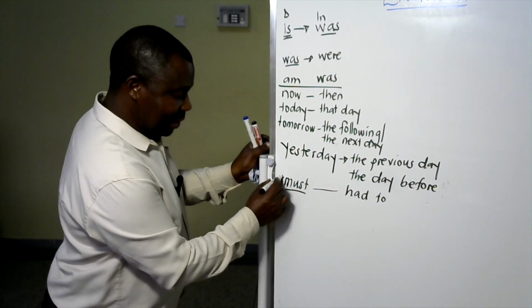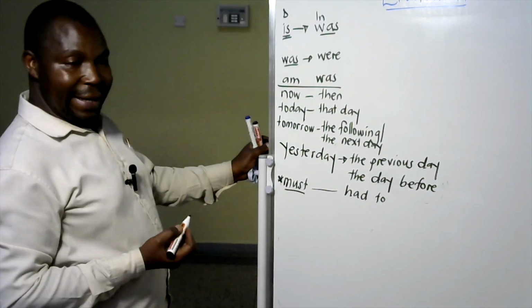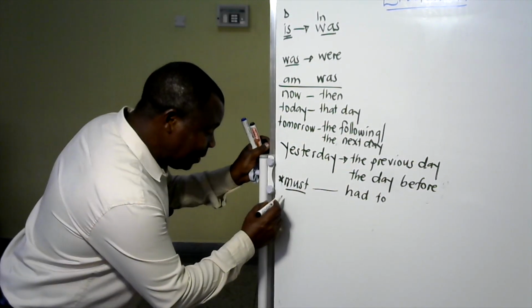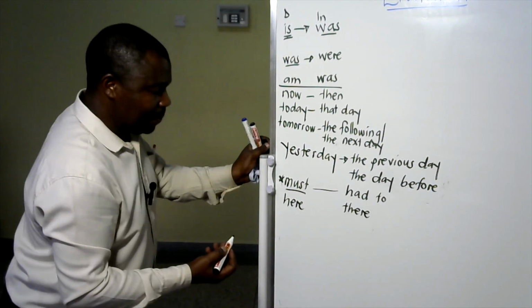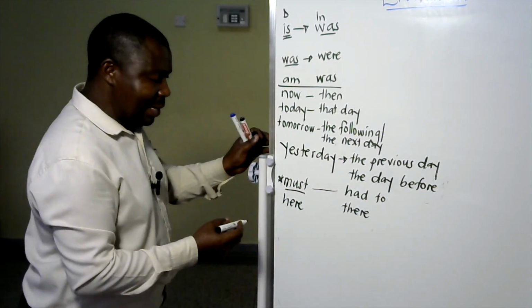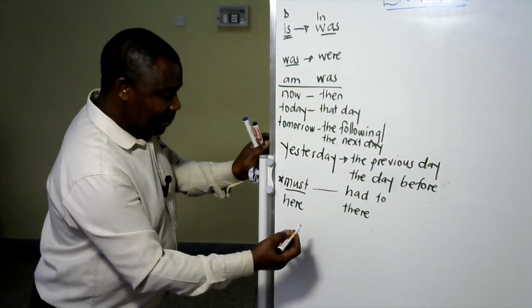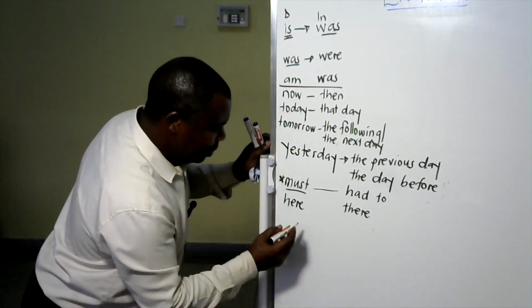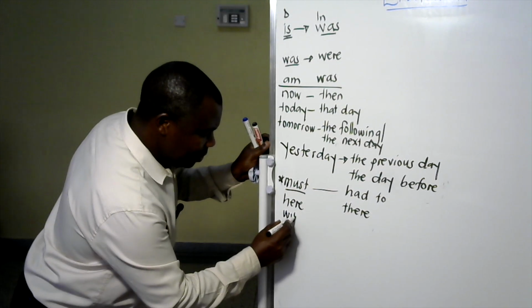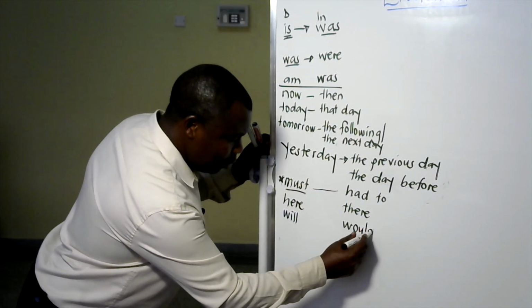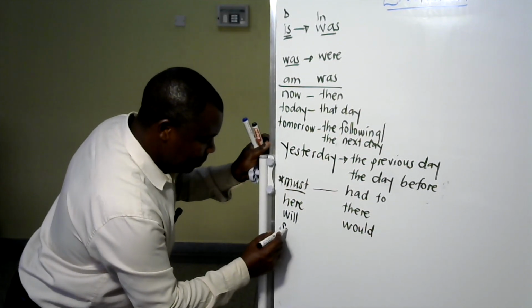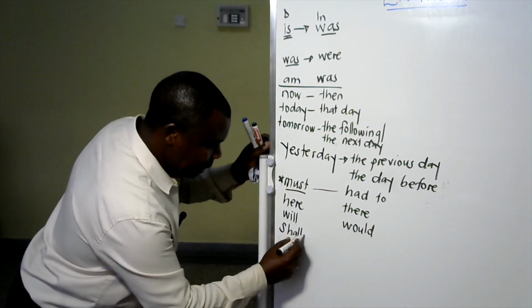It must even have a star as we are training our candidates. Here goes to there. Okay? So there are many other words. Then we have another one, will changes to would. These are modal verbs. Shall changes to should.